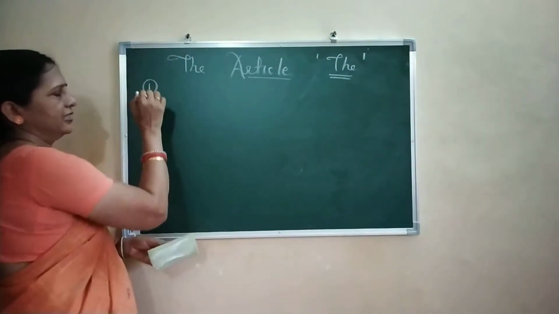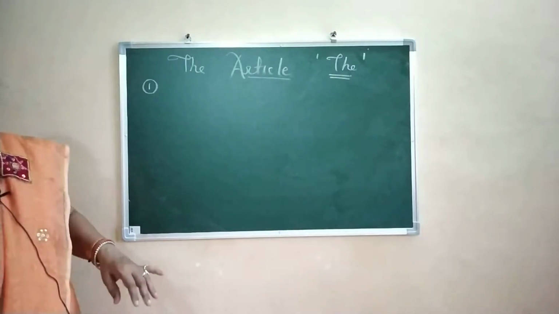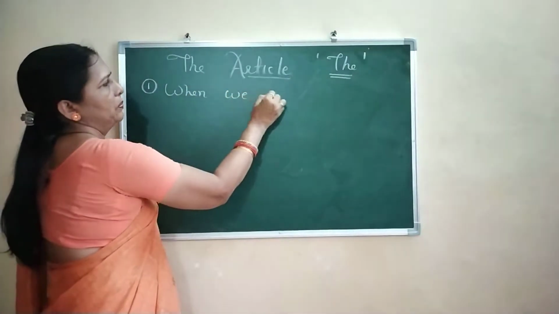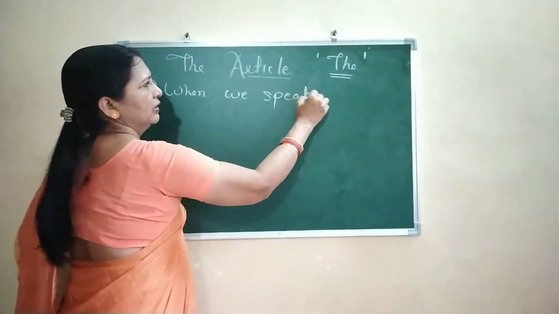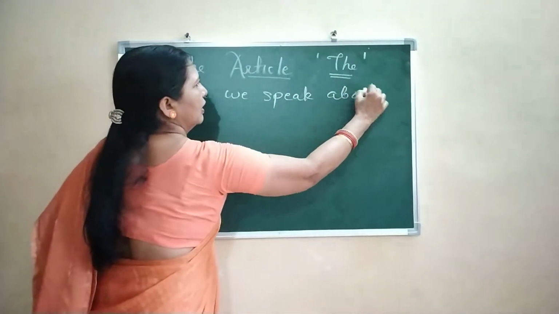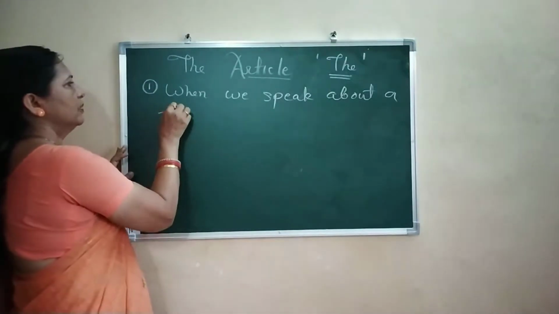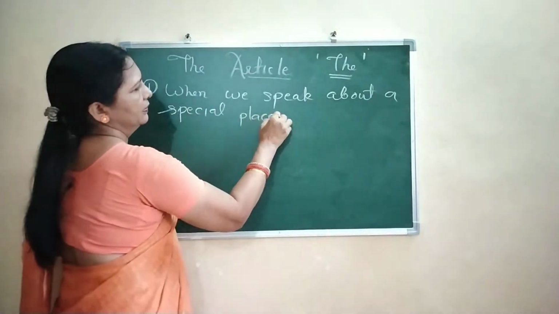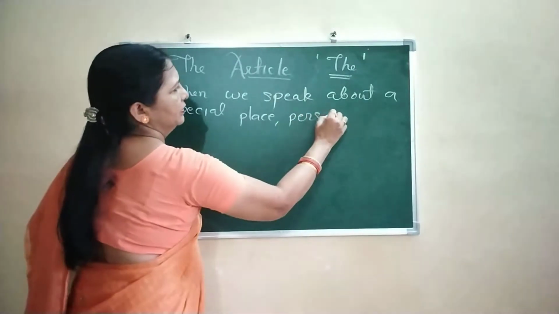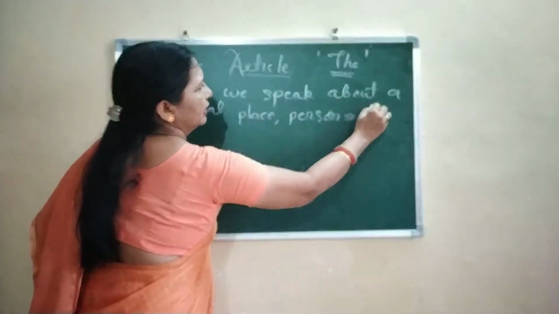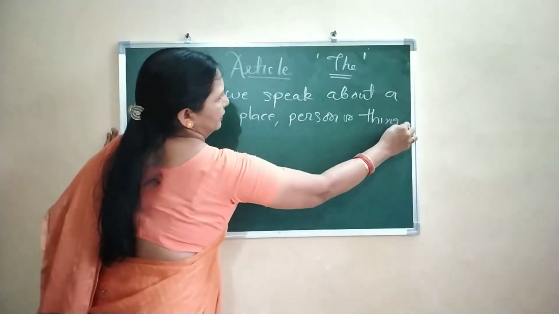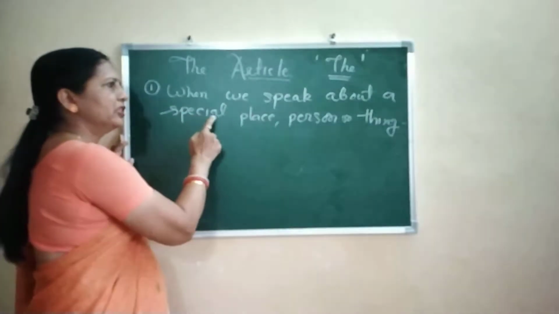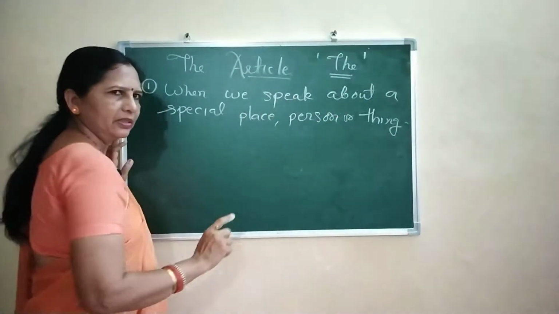The first, and the most common, is when we speak about a special place, person or thing.